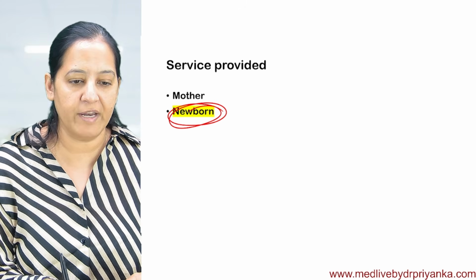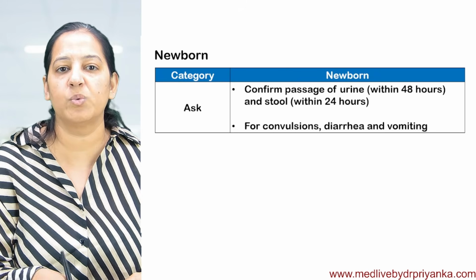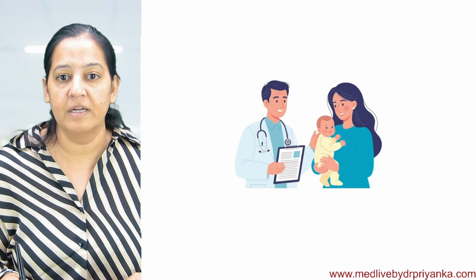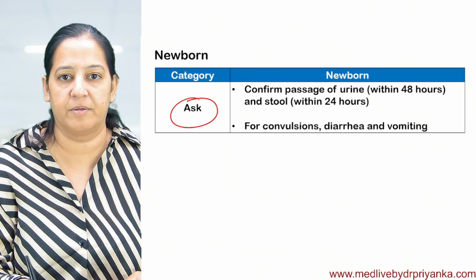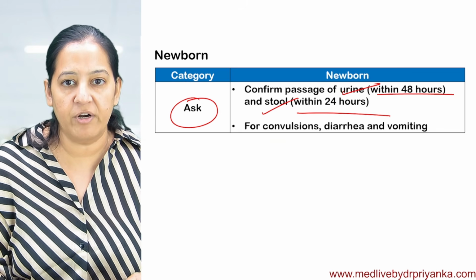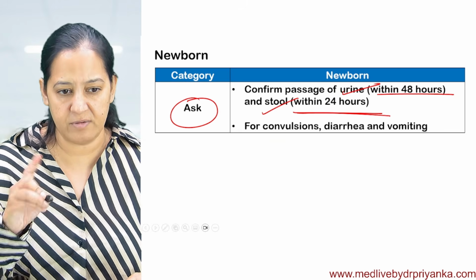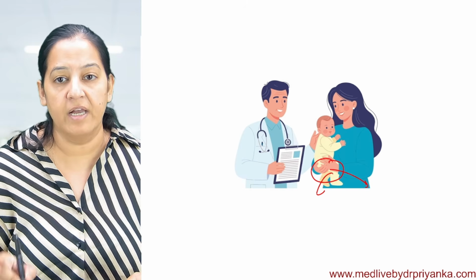Okay, what care are we providing to the newborn in postnatal services? This is all free of cost. We have to ask the mother whether the child has passed urine and motion once after the birth. Confirm the passage of urine and stool within 24 hours. The urine should be within 48 hours and the stool within 24. It's reverse. The urine should be within 24 hours and the stool should be within 48 hours. So you have to confirm.